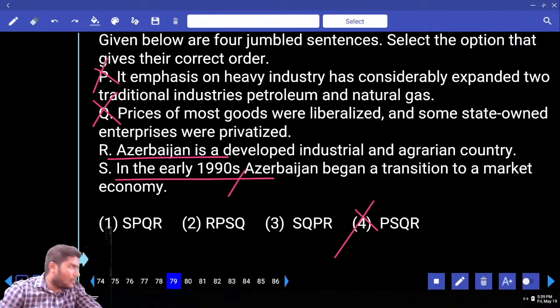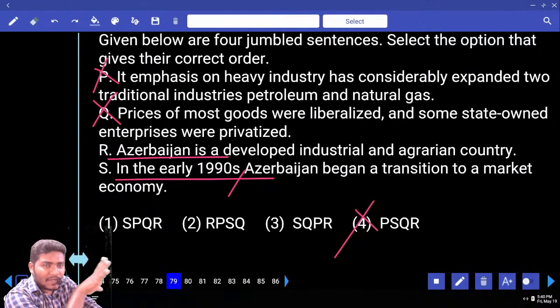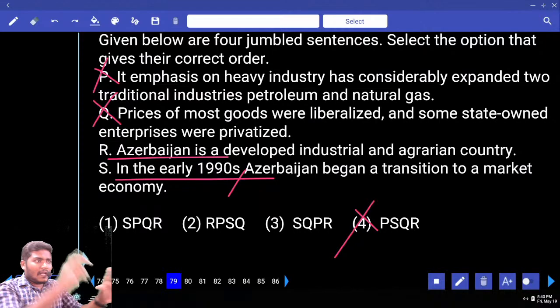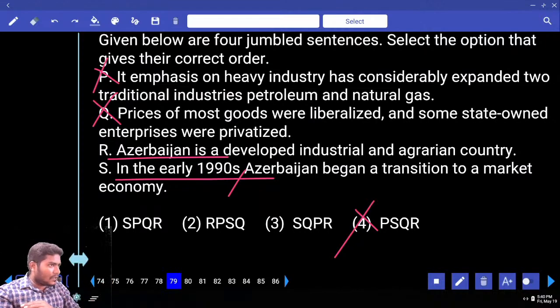Let me tell you how you have to choose the sentence. If all the remaining options, P, Q and also, if they are actually speaking about different time periods, if your whole information is about a sequence of time periods, first this thing happened in the early 1990s, later in 2000 this thing happened, 2020 this thing happened. It is all about chronological order. That means if time sequence is the topic of our paragraph, then you can choose the time indicator as the beginning.